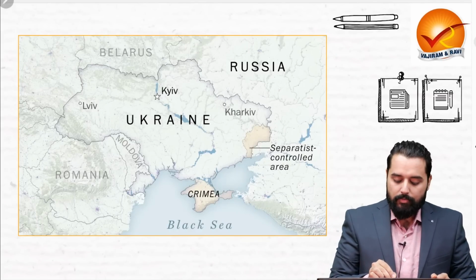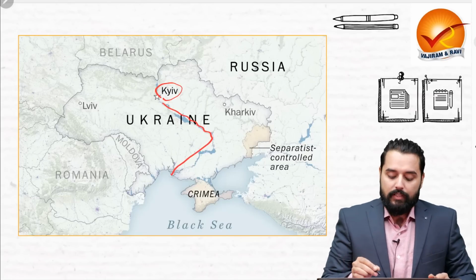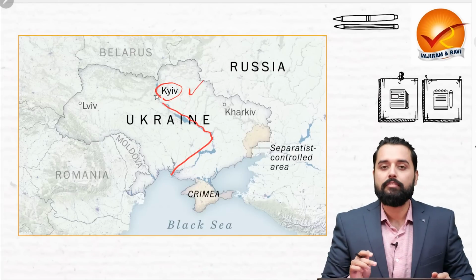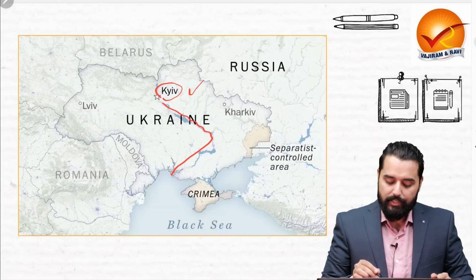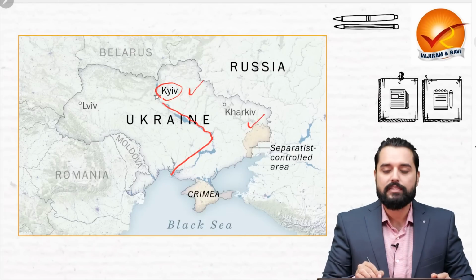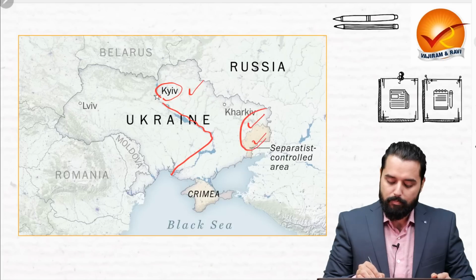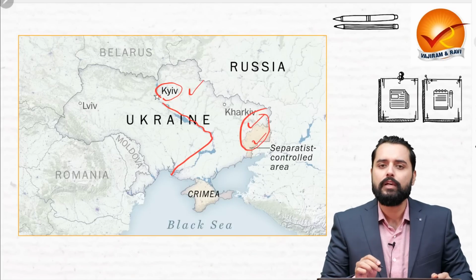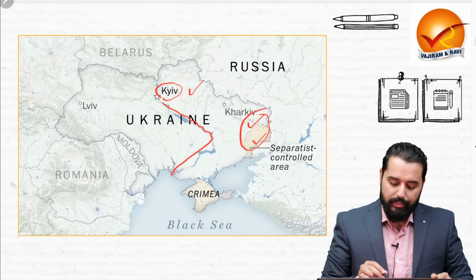When we observe the map of Ukraine, this is Kiev, this is the river Dnieper. This region is Kharkiv in the northeast of Ukraine. This region is Luhansk and this is Donetsk. This combined area is known as the Donbas region in Ukraine.